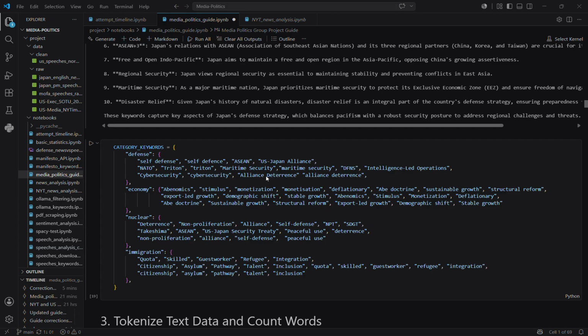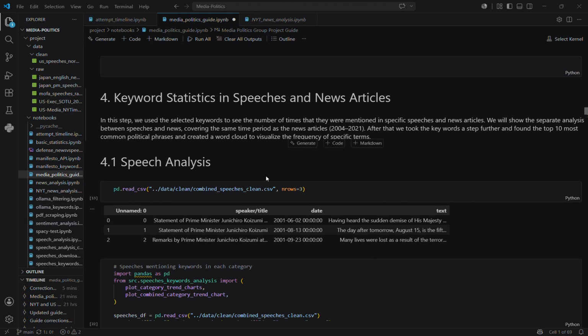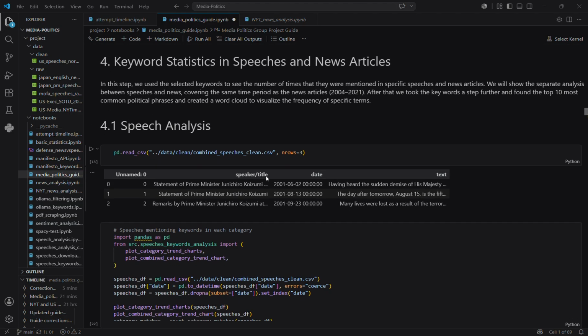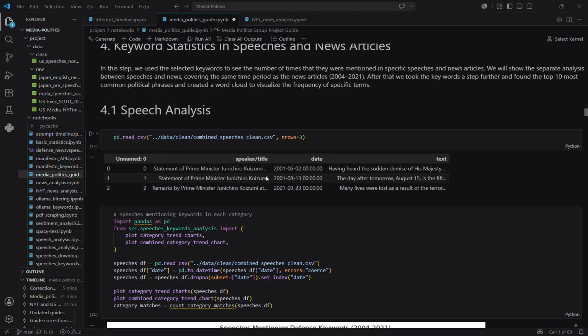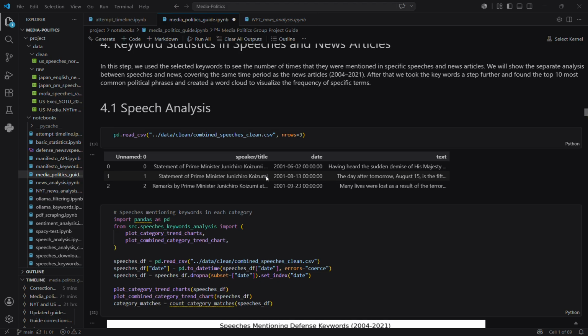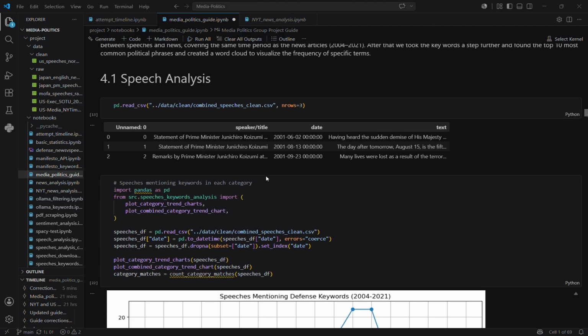With these keywords, we can see frequency graphs, time series, visualizations, regressions, and word clouds to compare issue salience across the two datasets. So now with this keywords database, we are going to carry out the analysis of our speeches and news articles to then create graphs, time series visualizations, regressions, word clouds, and so on. So we're going to use our keywords, and the first thing is to apply them to speeches by the Japanese prime ministers.